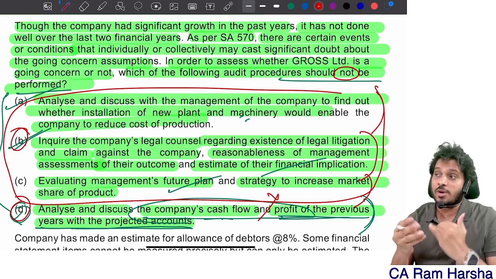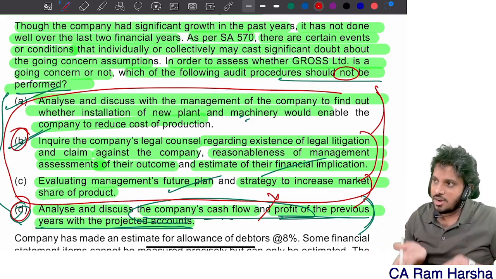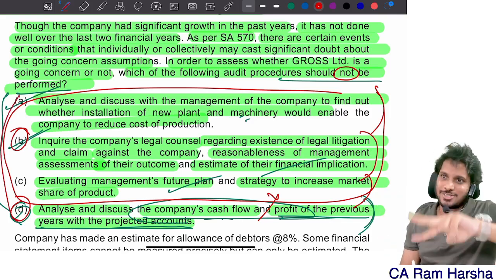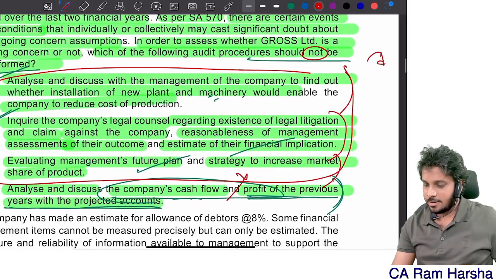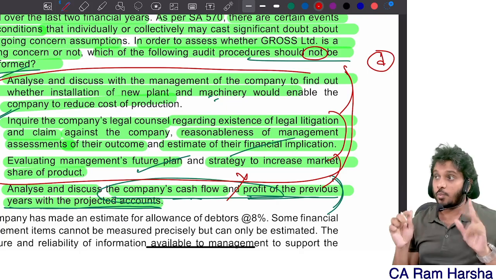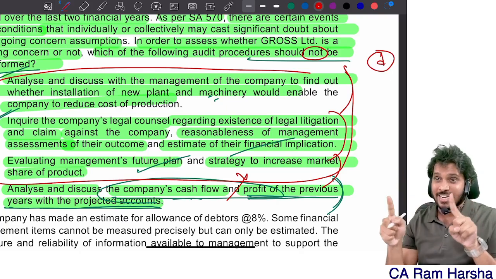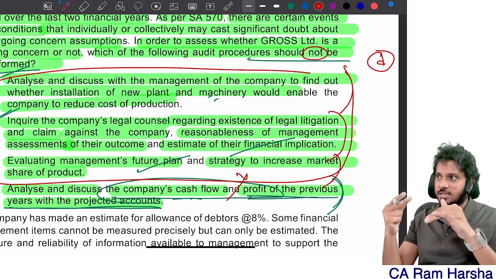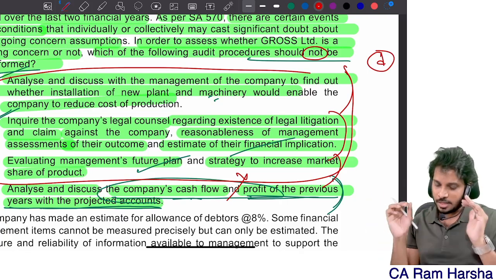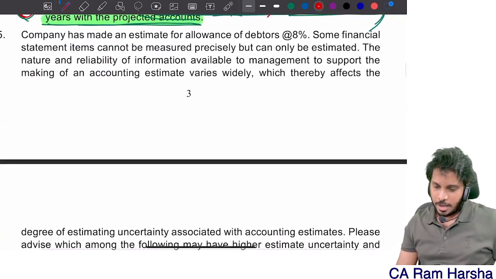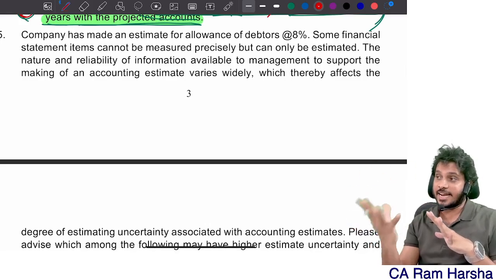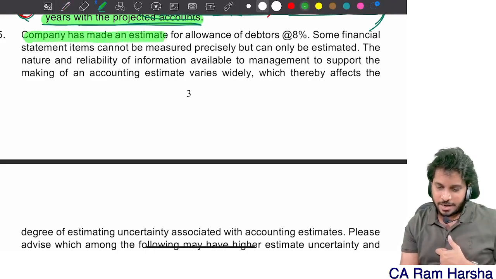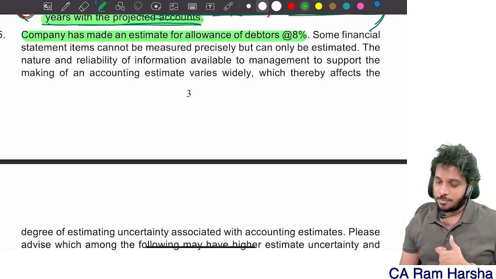The fourth situation is not present in the question, so I will not consider it in this case. Understood? This is a completely case based question. So the answer is D. D I will not consider, because the issues related to D are not there in the question. If at all there is a cash flow problem, then I will ask what the future cash flows are, what the basis for cash flow is, whether the data used is reliable or not, and all that I will evaluate.